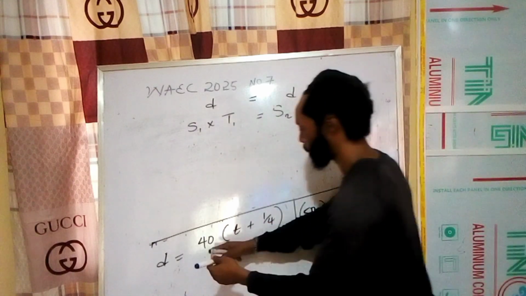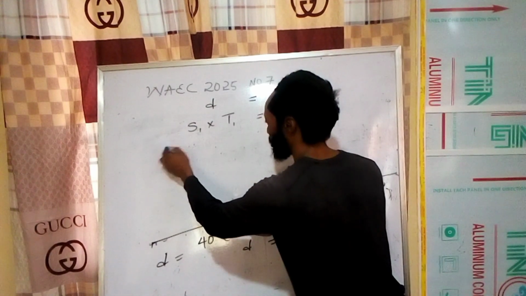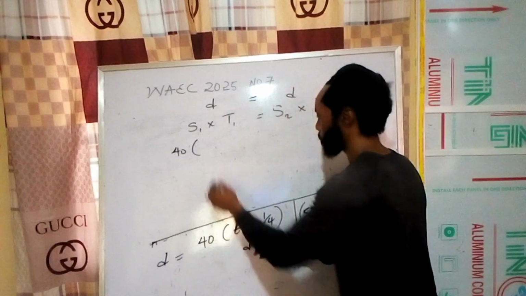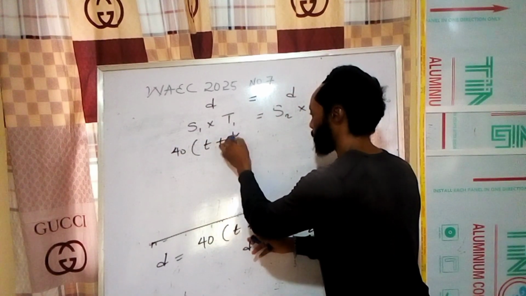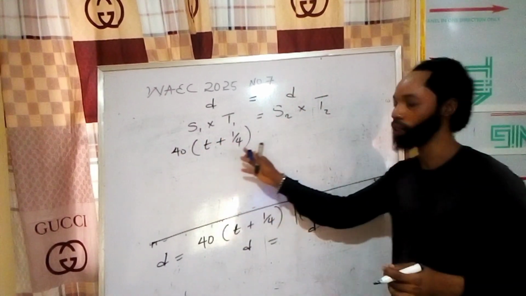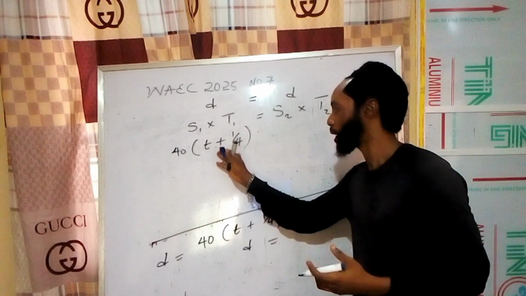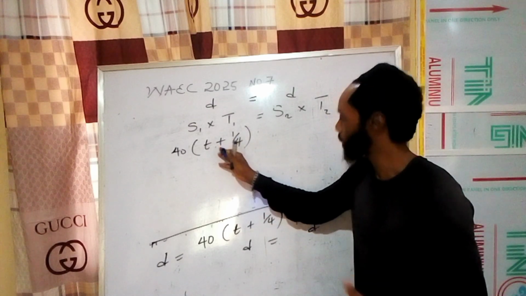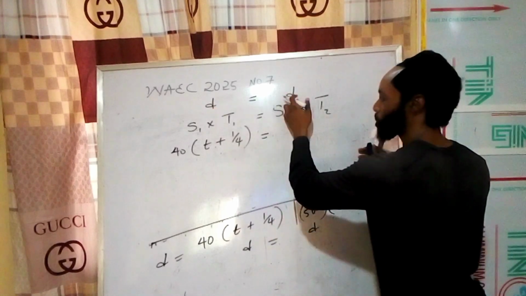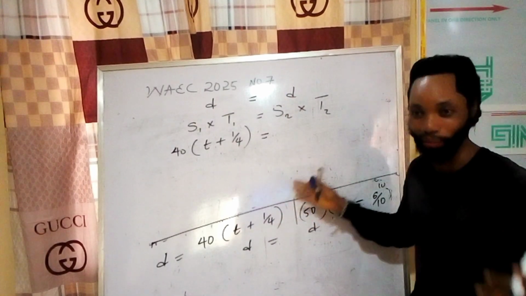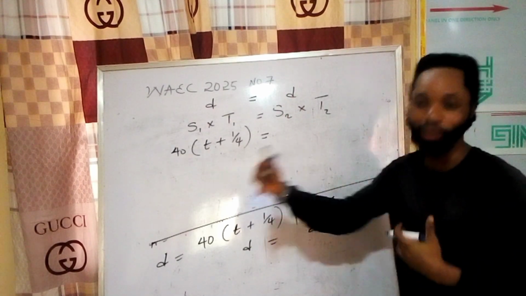So let's go. The speed here is 40, so 40 into bracket t plus 1/4. How do you get 1/4? 15 over 60 is 1/4. Remember, this is add because he is 15 minutes late. Distance is equal to distance. Distance does not change. That is the same in every case. The only thing that changes is the speed and the time.